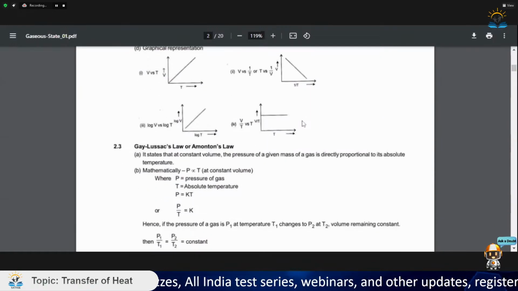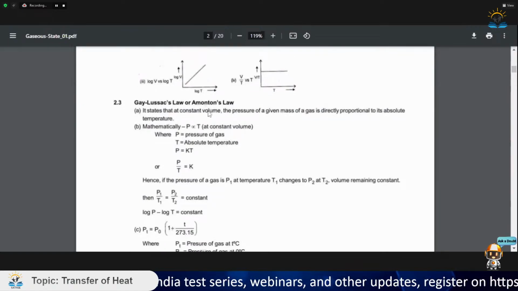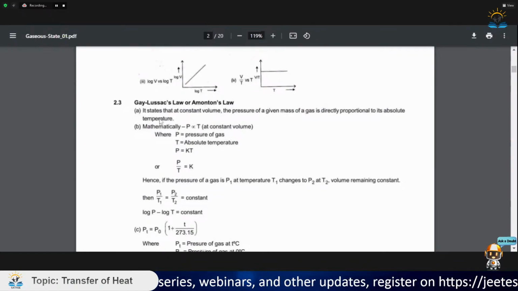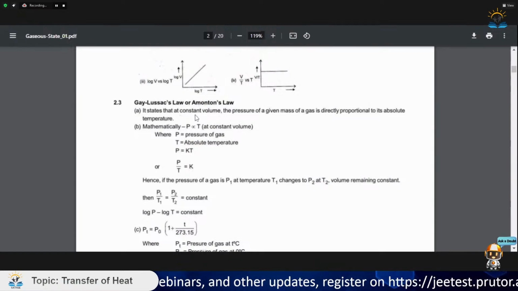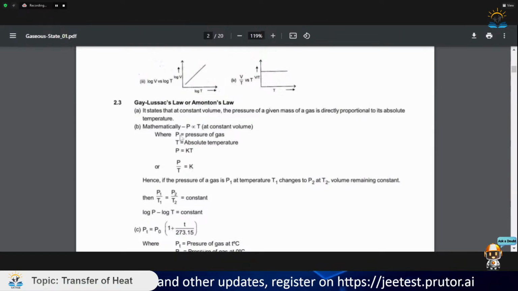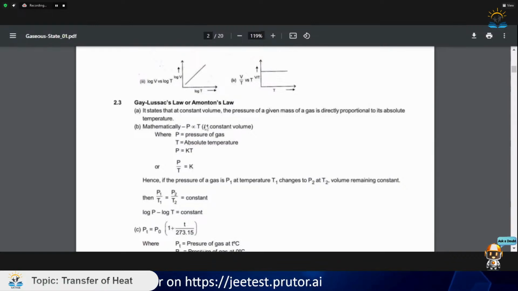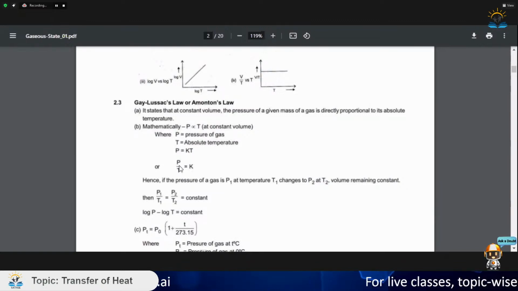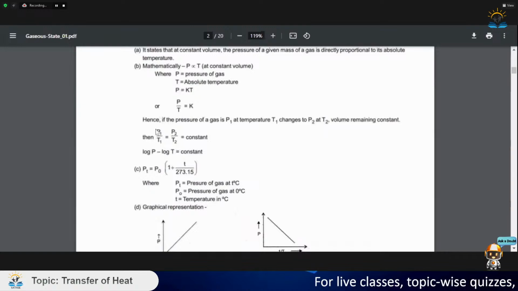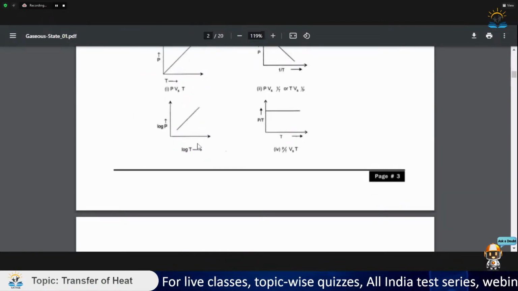So here we have Gay-Lussac's law. What does Gay-Lussac's law say? It states that at constant volume, the pressure of a given mass of a gas is directly proportional to its absolute temperature. So basically, according to this law, pressure is directly proportional to temperature when volume is constant. So we write it as P is equal to KT, where K is some constant. So P by T is constant. In Gay-Lussac's law, we can directly write it as P1 by T1 is equal to P2 by T2, which is equal to constant.